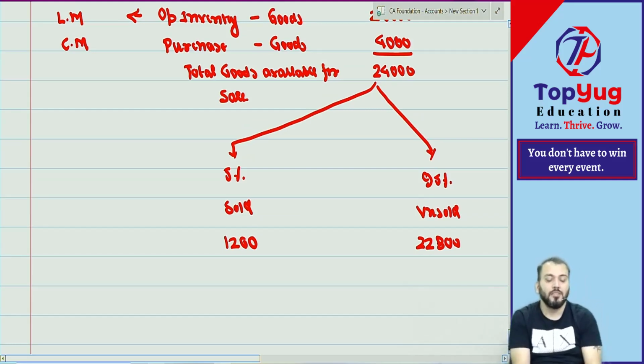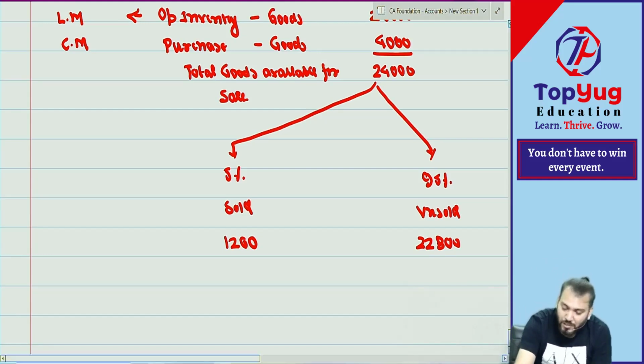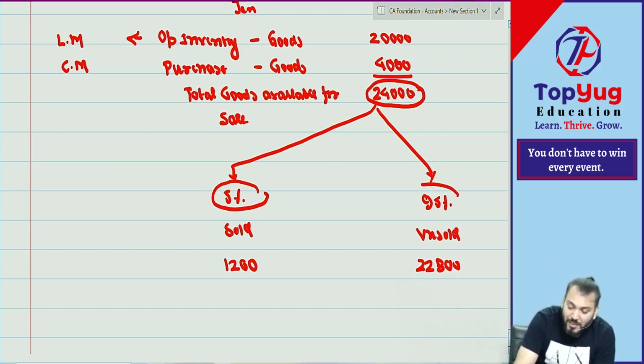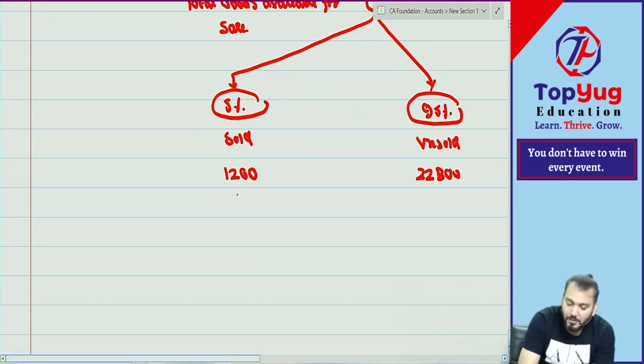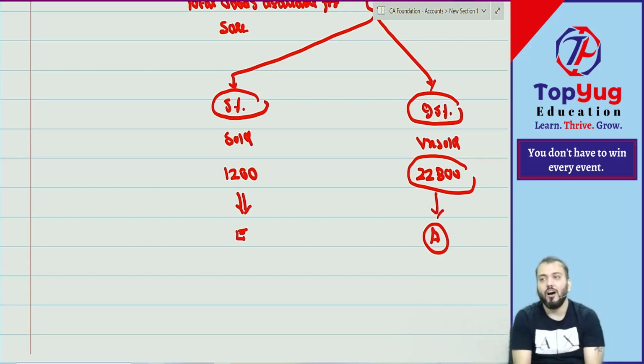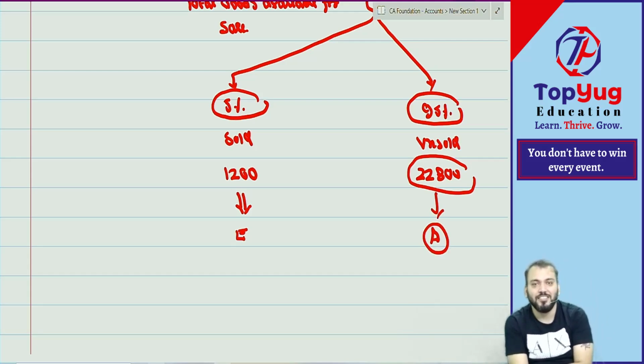Matching concept means this was the total goods. Out of this, how much sold? How much remains unsold? So whether you derive benefit of what? So is this an expense or an asset? Expense. And this is unsold, which means it will be sold in future, so the benefit is derived in future. This becomes what? Asset. My question to you all, how much will go to asset? How much will go to expense?